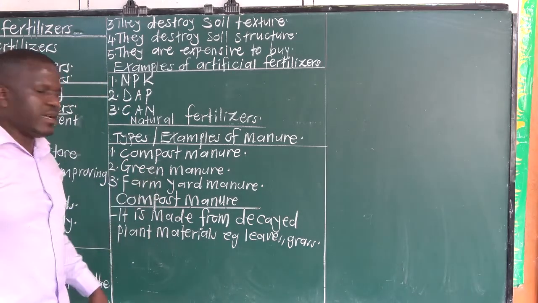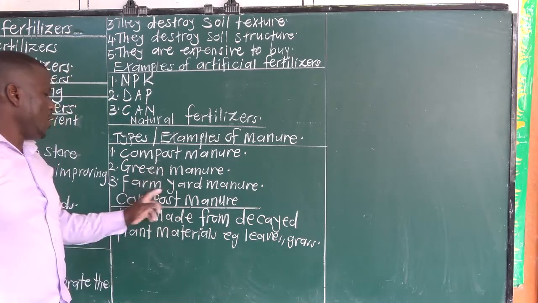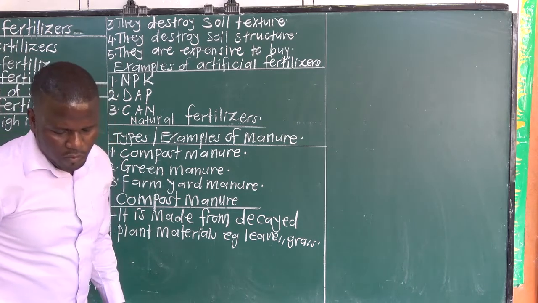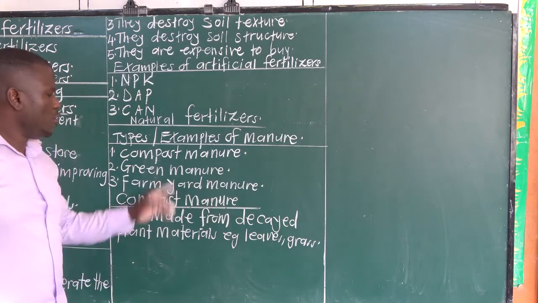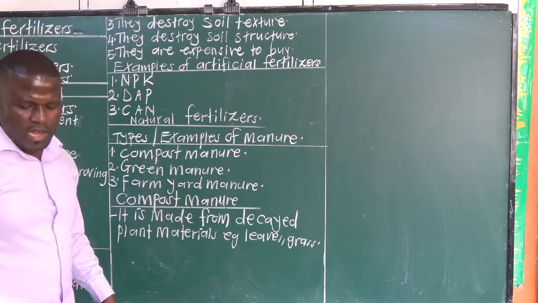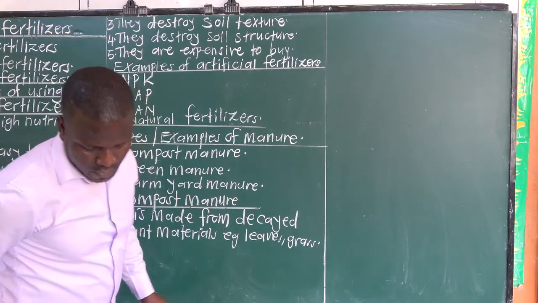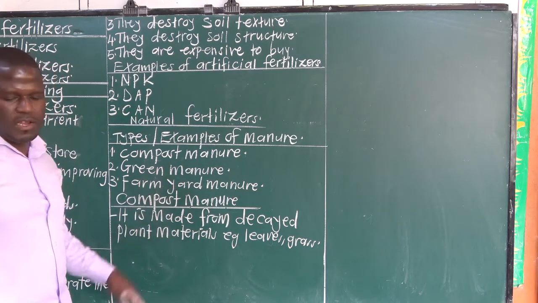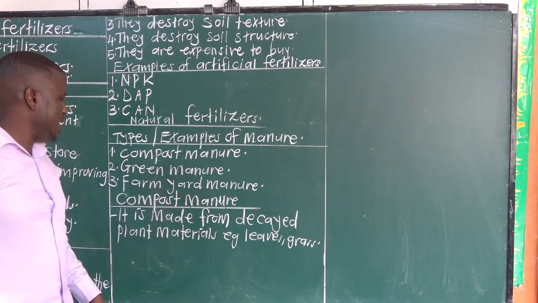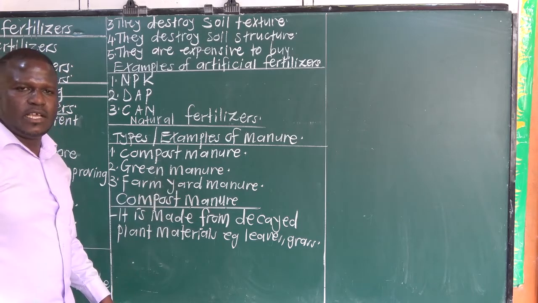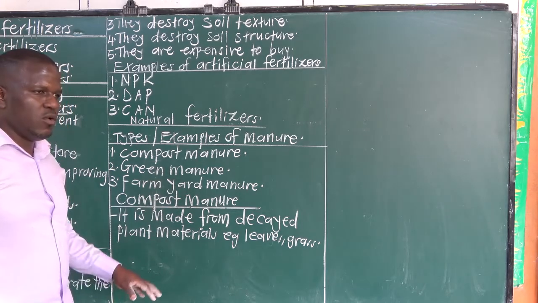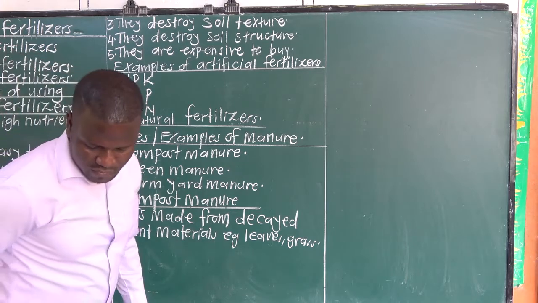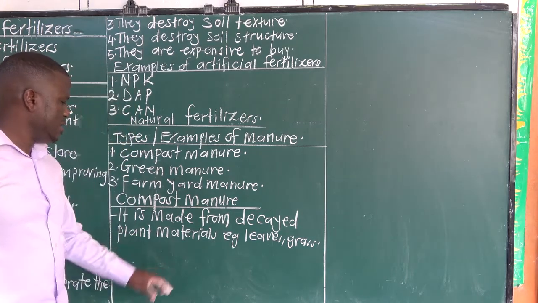Then we have green manure. Green manure is made from legumes. When you plant legumes and those legumes decompose, they form what we call green manure. You plant legumes, then you plow them back into the soil, and they form green manure. Then farmyard manure is made from decomposed animal dung and urine.